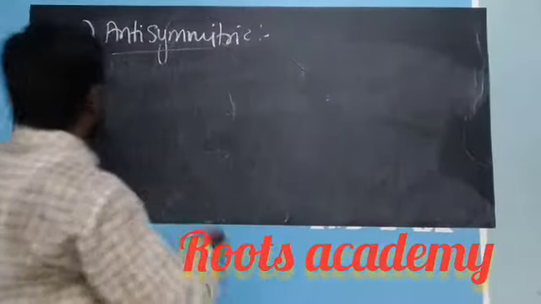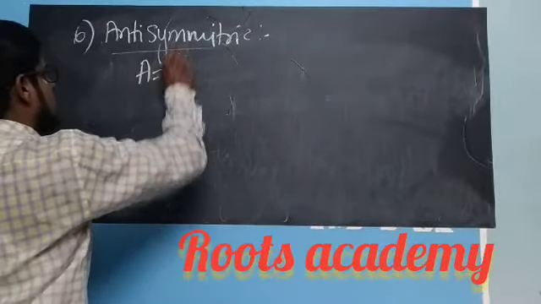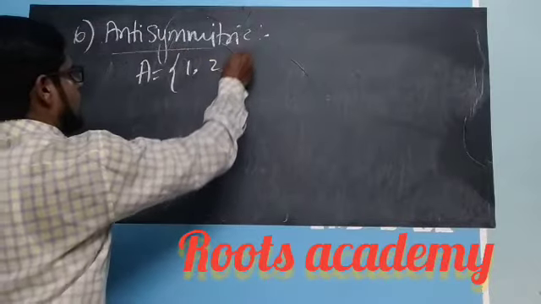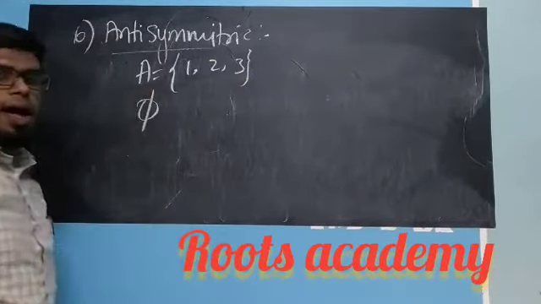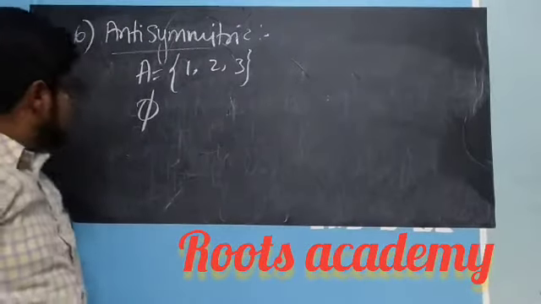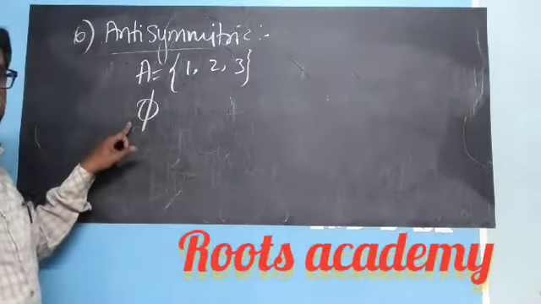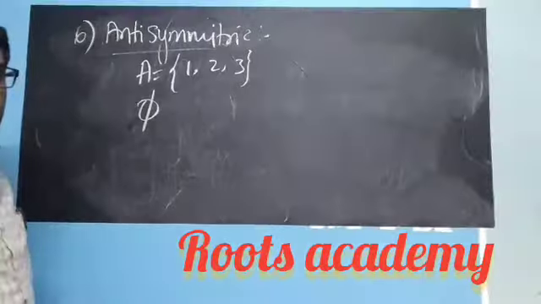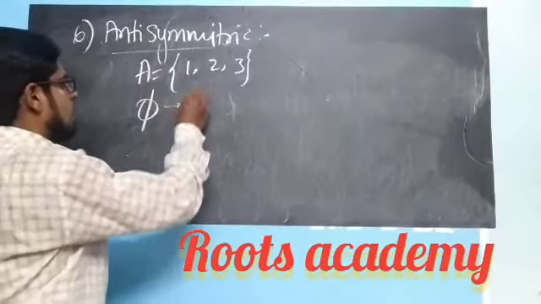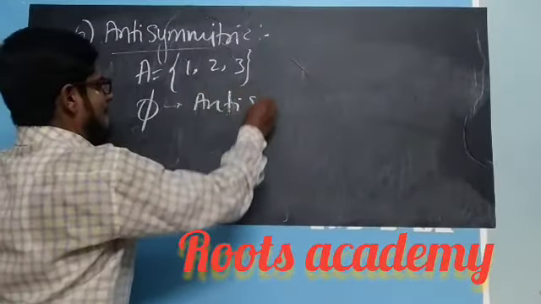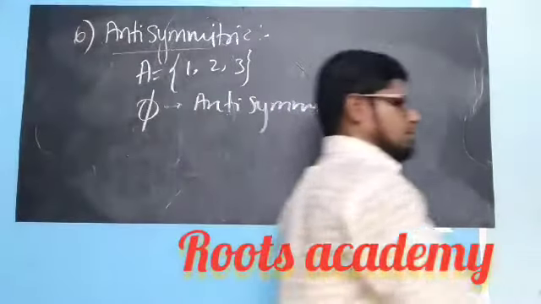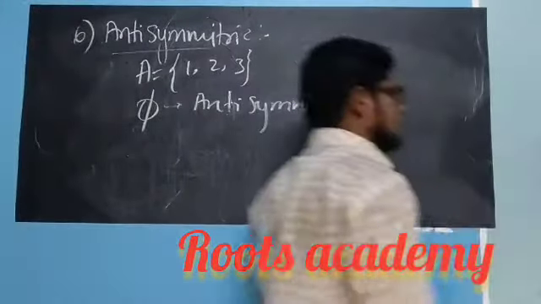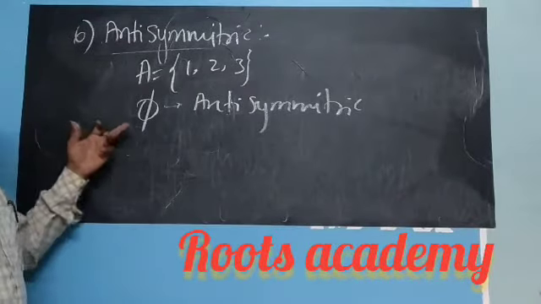If I take the set A equals {1, 2, 3}, one more thing here: null, the empty relation, is always an anti-symmetric relation. This is anti-symmetric because there is no (a, b) at all here.